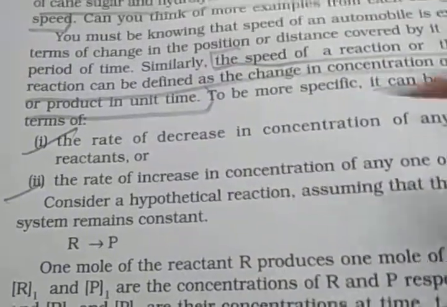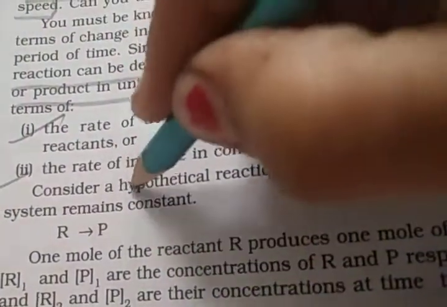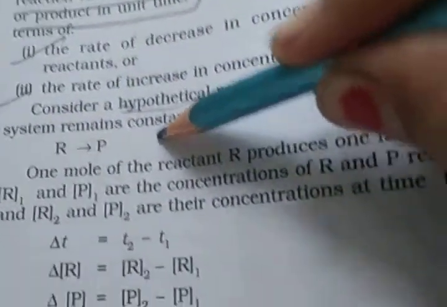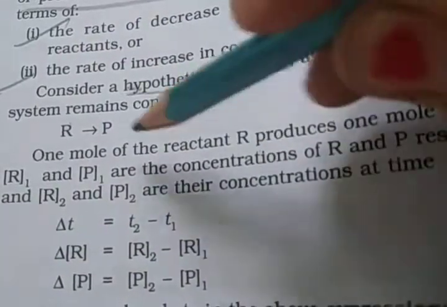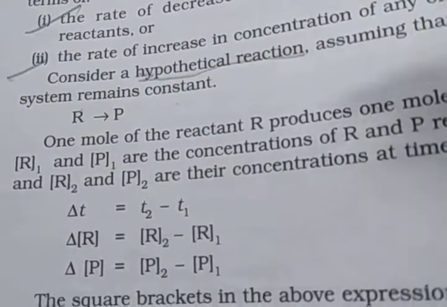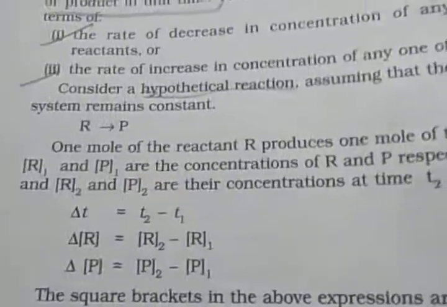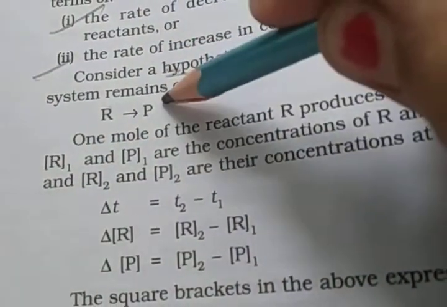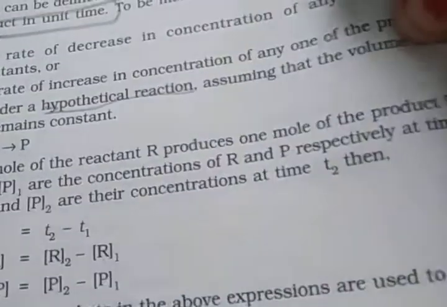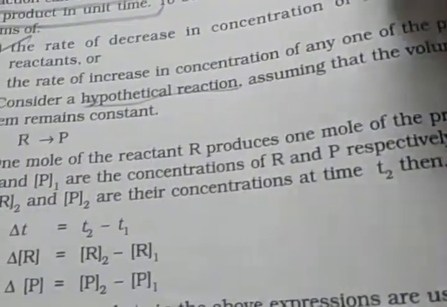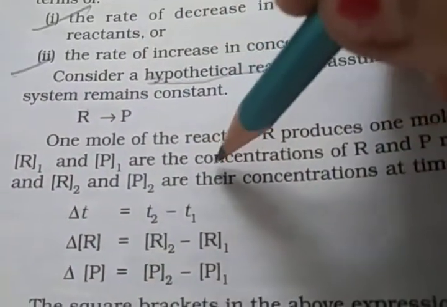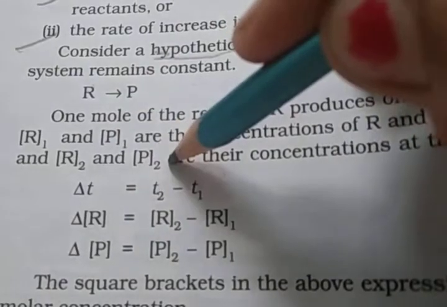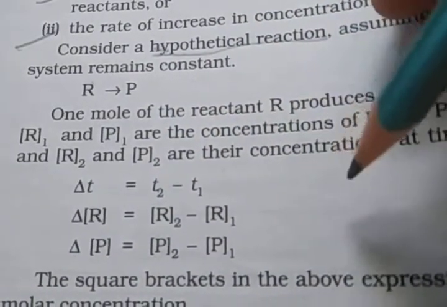Okay, for example, consider a hypothetical reaction: R, the reactant, converts into the product. Capital R is the reactant and capital P is the product. The concentrations are R1 and P1 at time T1, and R2 and P2 at time T2.